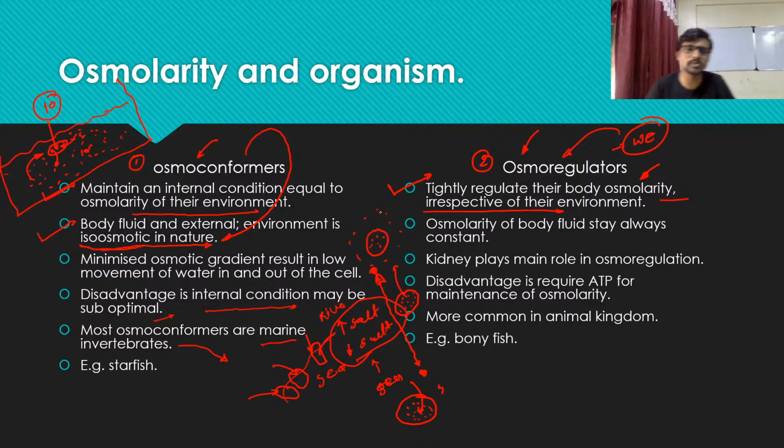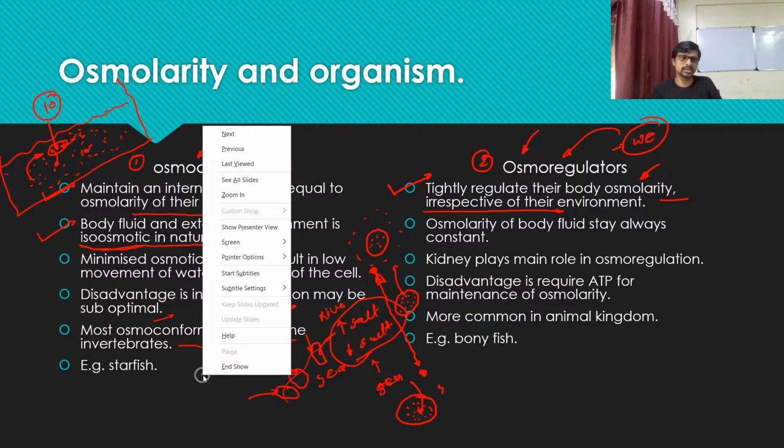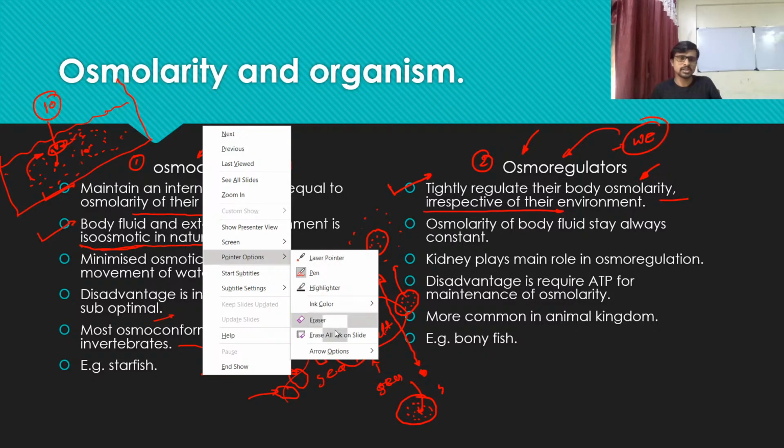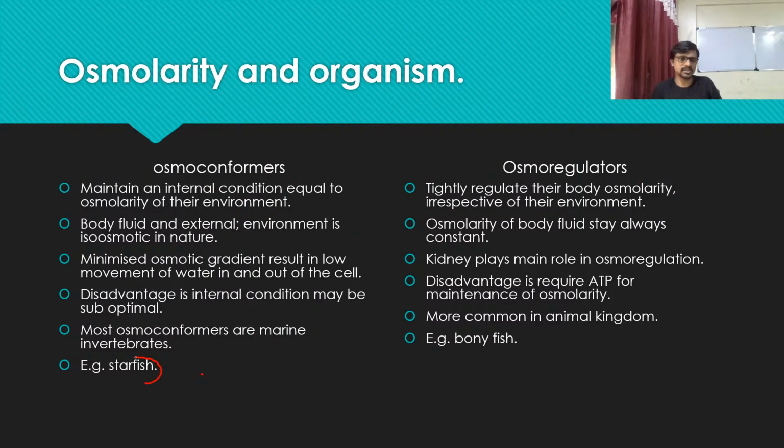Okay, so this is how this organism can change its internal condition with respect to the salt concentration in the environment. The starfish is a very good example of an osmoconformer, and the bony fish is a very good example of an osmoregulator organism.